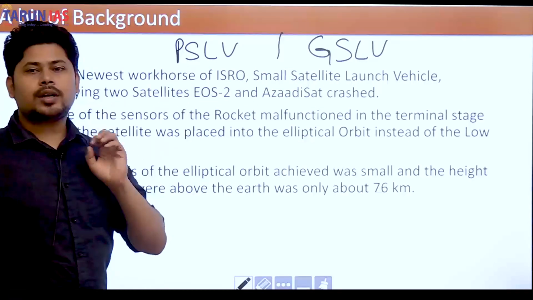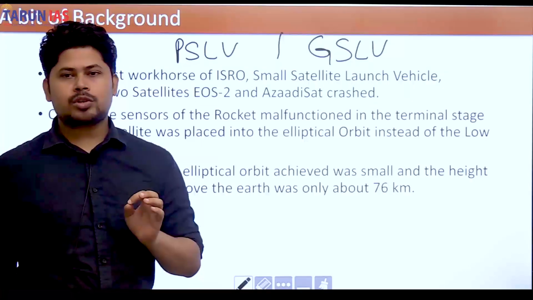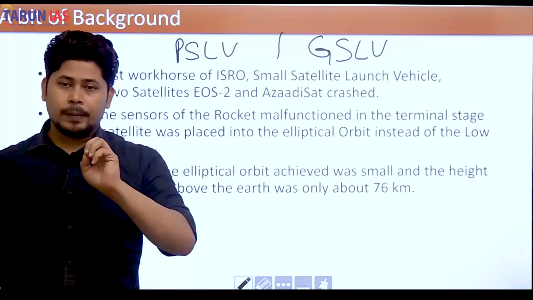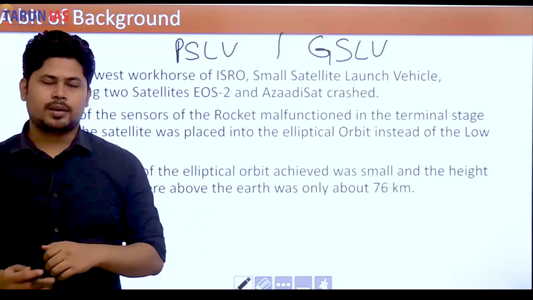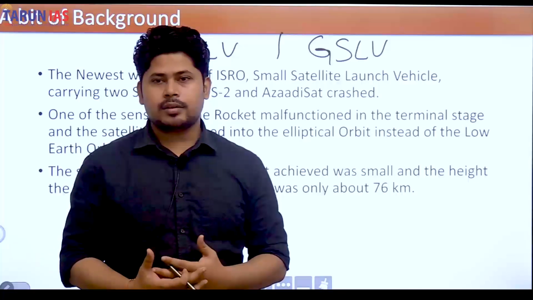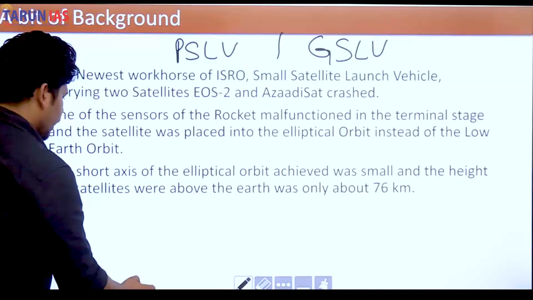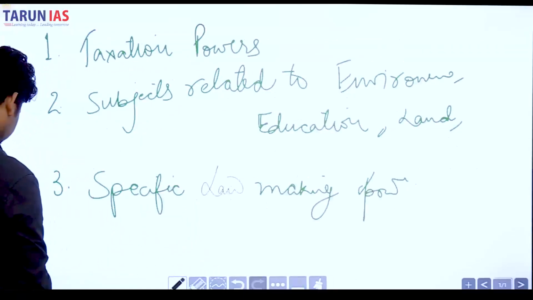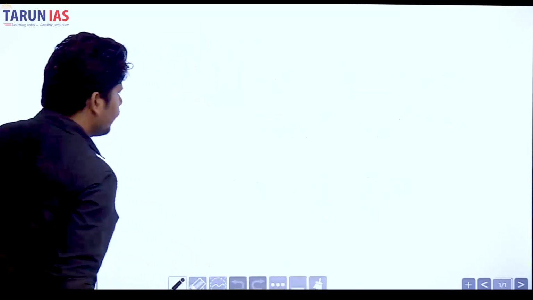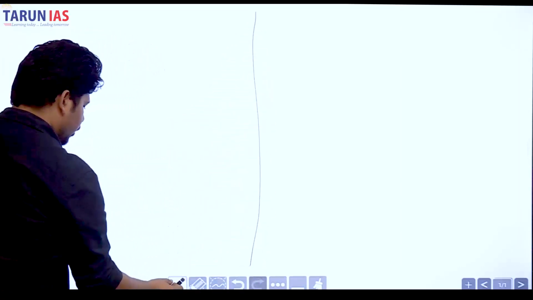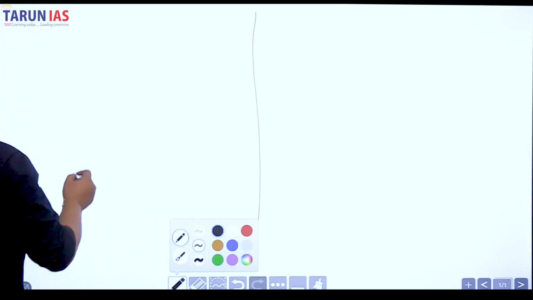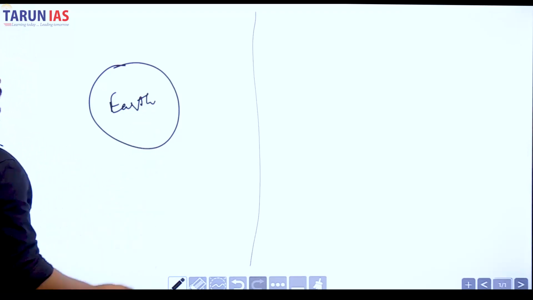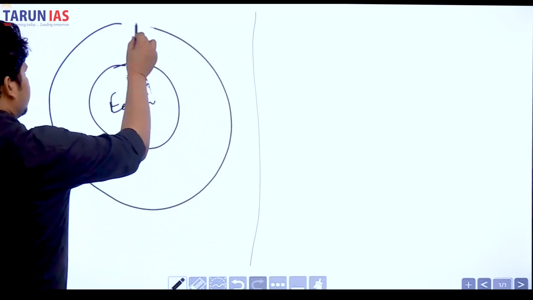Okay, there's a basic difference between PSLV and GSLV. Most of the communication satellites, for example a satellite carrying transponders for the television network, in which orbit should it be placed? Now, if we look a bit into detail at what kind of orbits one should place satellites in, so this is Earth, okay? This is Earth, right? These are the orbits around the Earth.